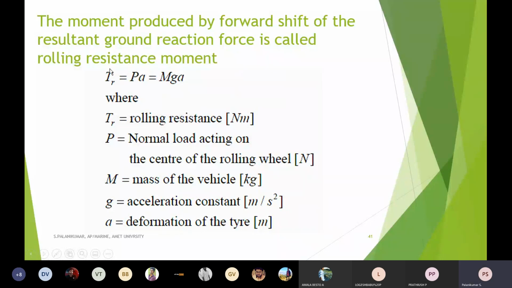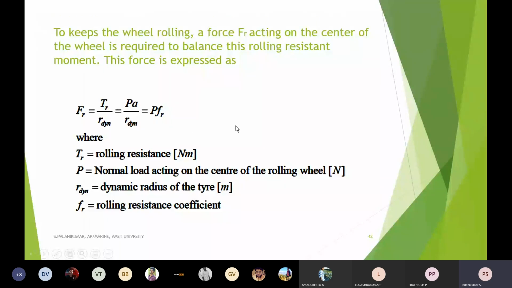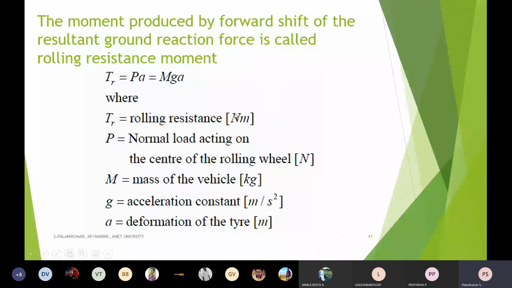So if you want to calculate the rolling resistance, I should know the weight of the vehicle and the deformation of the tire, how much deformation in meters is happening. That in turn can be calculated by mass multiplied by the gravitational acceleration constant and the deformation. These are the two important derivations we can show.